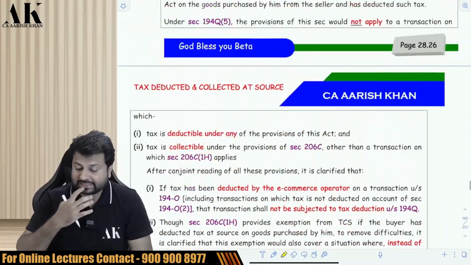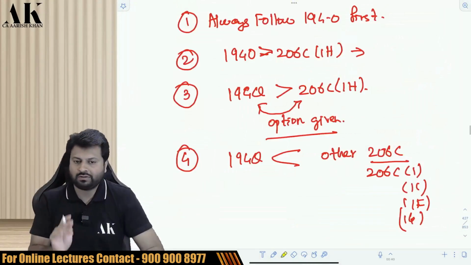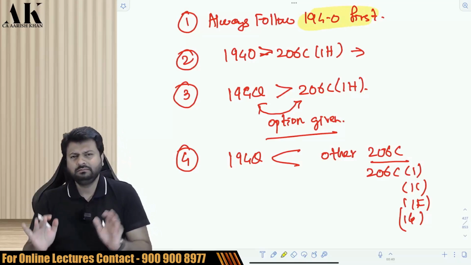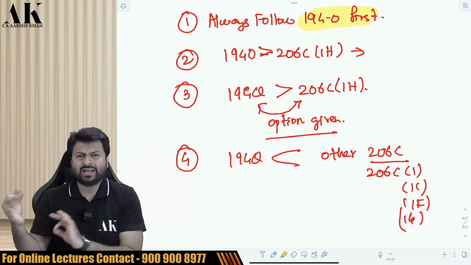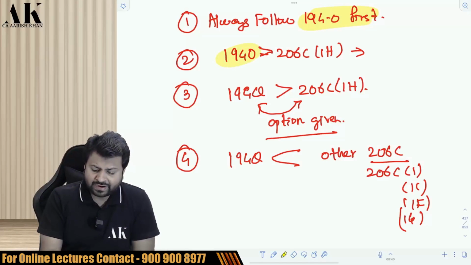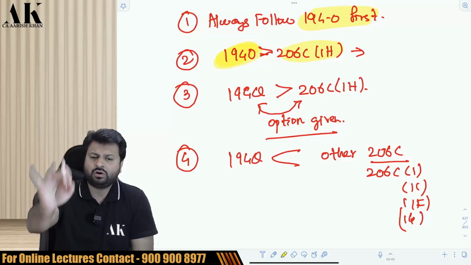Now, there is cross application of 194O, 206C1H and 194Q, which is given in the next few paragraphs. So I have made a synopsis of that for you all in a very simple format. You can check on the board now. I'll just explain. Always follow 194O first. Between 194O and other provisions, 194O will always prevail. If there is a fight between 194O and 206C1H, 194O will always prevail.